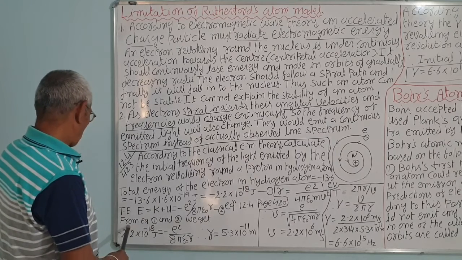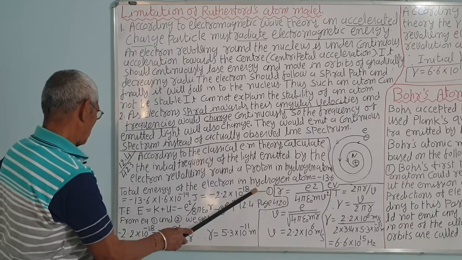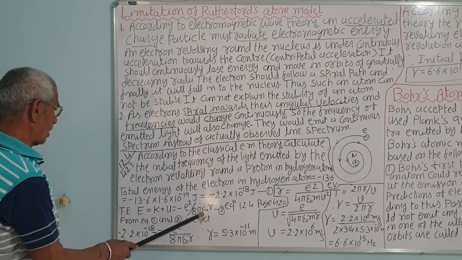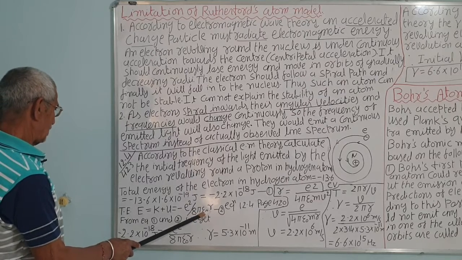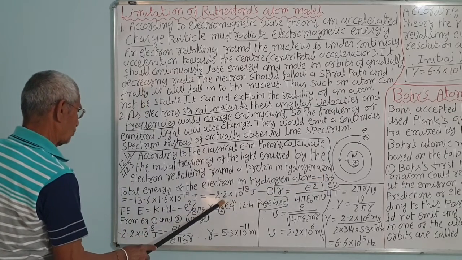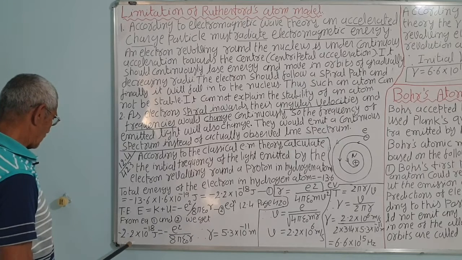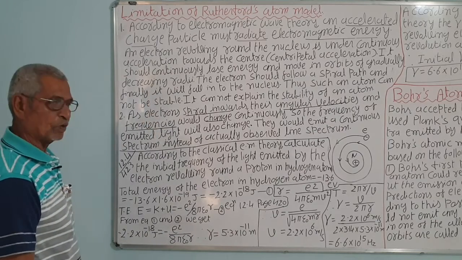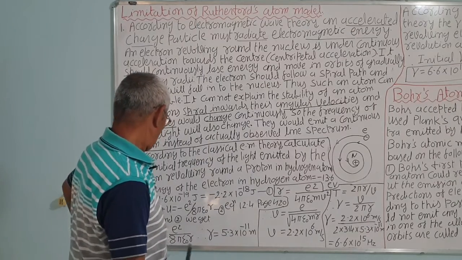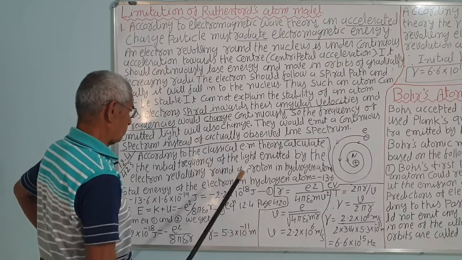Now, from equations 1 and 2, the total energy is e square upon 8 pi epsilon 0 r. And the total energy is 13.6 electron volt, that is 2.2 into 10 raised to minus 18 joules, so these are equal. Equalizing, minus 2.2 into 10 raised to minus 18 joules is equal to minus e square upon 8 pi epsilon 0 r. That calculation comes to about 5.3 into 10 raised to minus 11 meter.